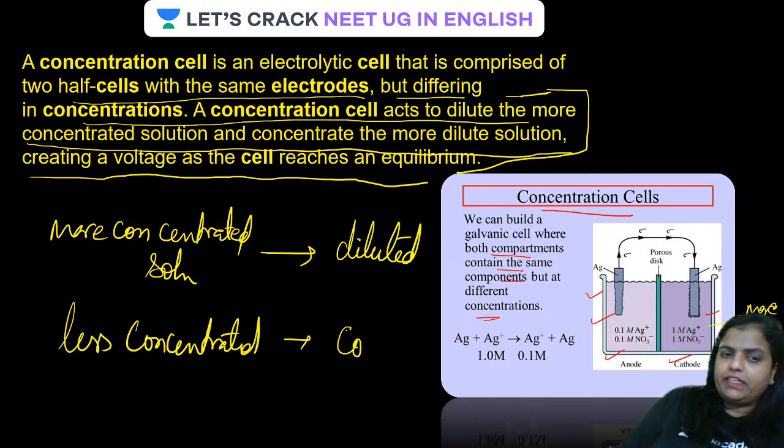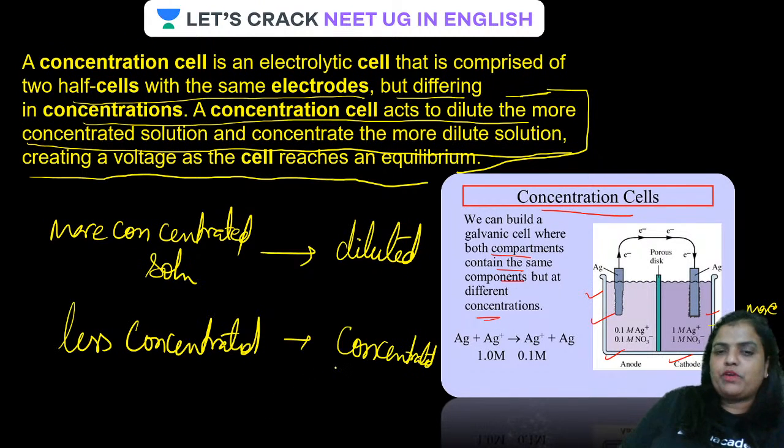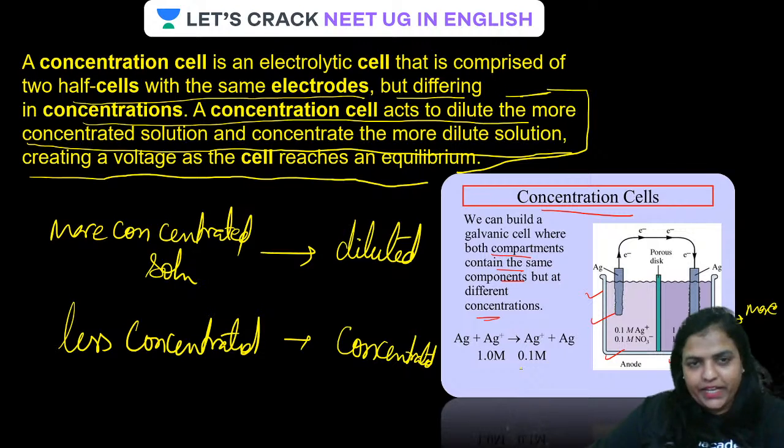Is that clear? This is how the ions flow, guys, and this is what a concentration cell constitutes. Clear, guys?